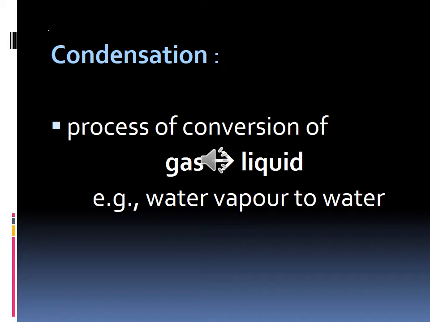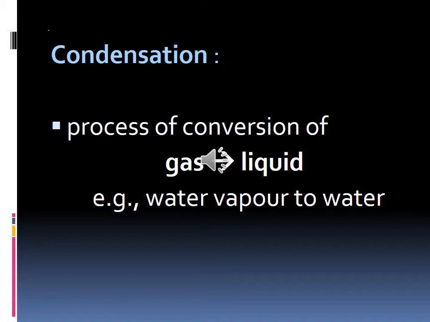Because of cooling, the intermolecular space decreases, and then the intermolecular force of attraction increases. Because it is cooling, the gap between the molecules is decreasing.